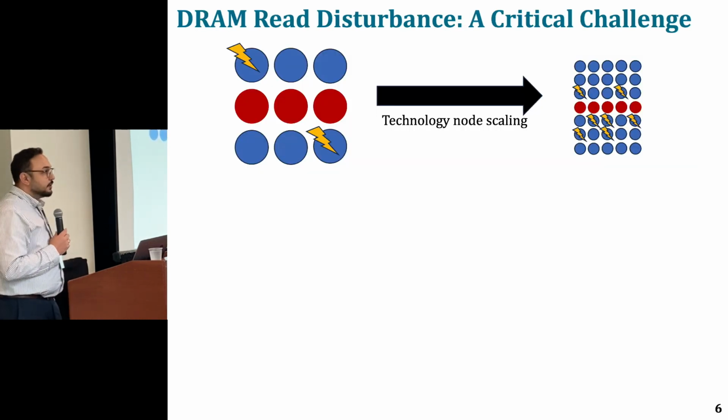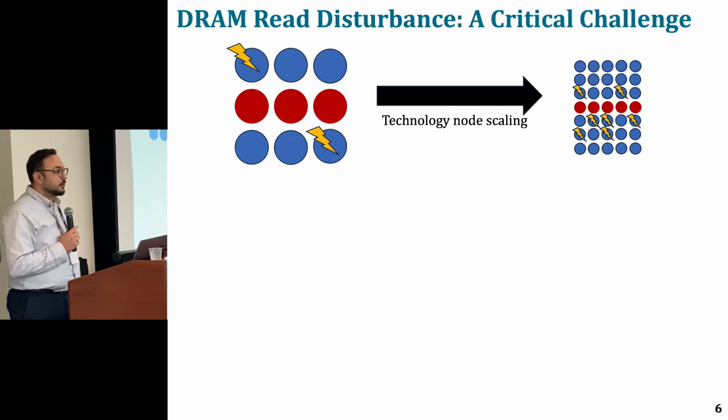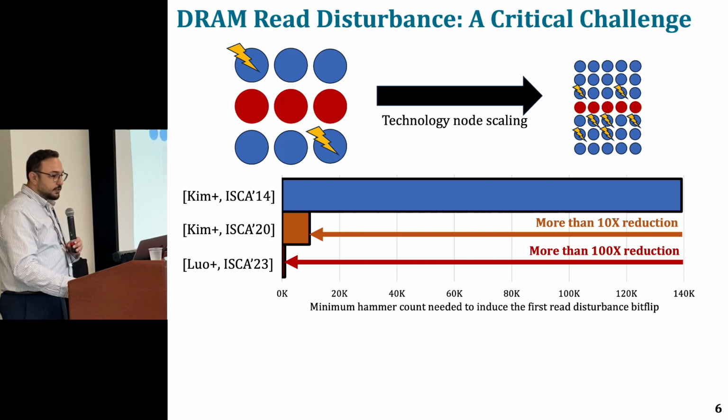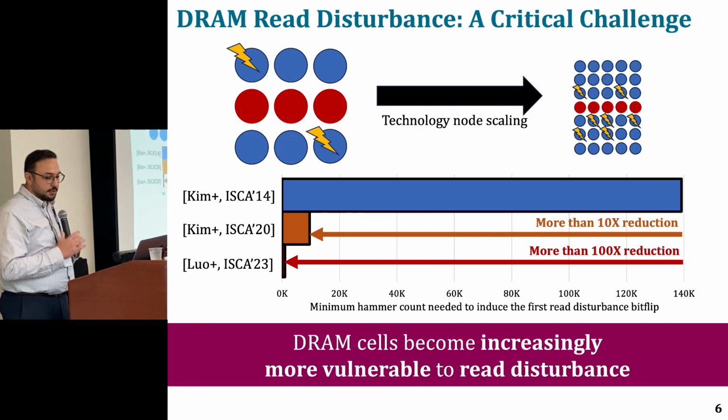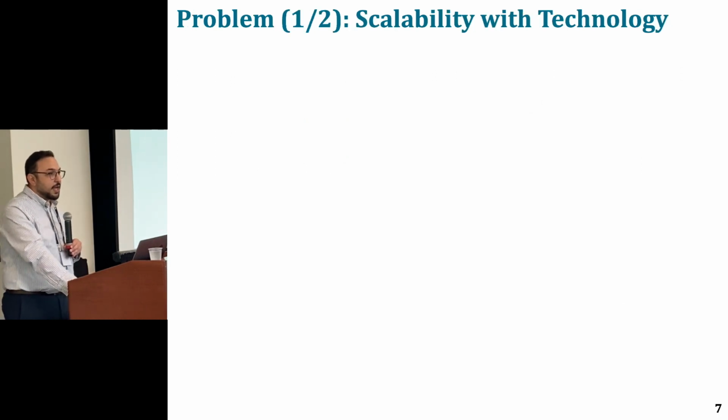With technology scaling, DRAM cell size gets smaller, and they also get closer to each other. This exacerbates their interference, and in the literature, we see that the minimum hammer count needed to induce the first read disturbance bit flip has reduced significantly in the last decade. This shows that DRAM cells become increasingly more vulnerable to read disturbance.